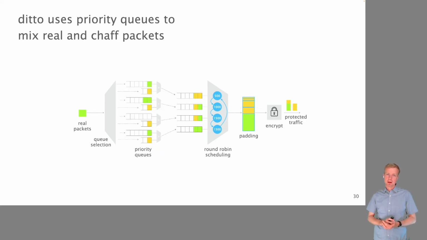So to make sure that this does not happen, we ensure that these queues are never empty. And we do this by prepending another level of queues. These are pairs of priority queues, one pair for each round-robin queue. And in these pairs of priority queues, we have a high priority queue that is filled with the real traffic, if there is real traffic, and a lower priority queue that is always filled with chaff packets. So that the combination of these two priority queues always has a packet to send, and therefore we never have empty queues in the round-robin scheduling. So that's basically how the switch works.